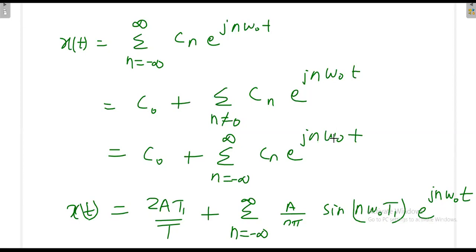The first frequency, we'll call it the fundamental frequency, omega naught. The second one is the second harmonic component, then the third harmonic component, and so on. Again, the amplitude of the component is decided by the Cn. So this expression consists of both the DC as well as all the exponential terms. It could be either an even number or odd number, but with the fundamental frequency of omega naught.